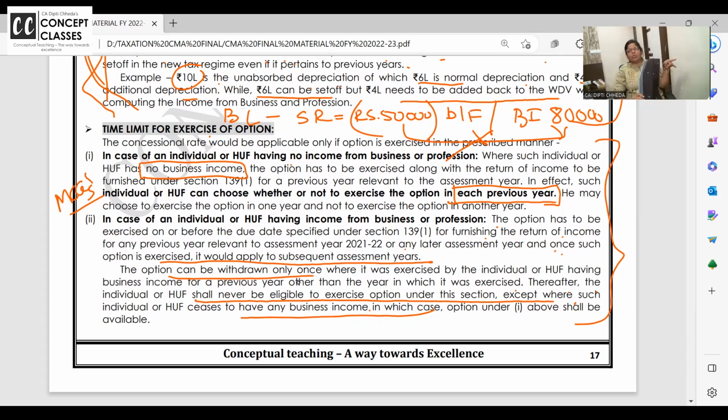Ma'am, when I opted out, I was having business income, but now I'm not having business income. So I have shifted from this category to this category. Now you can choose every year.